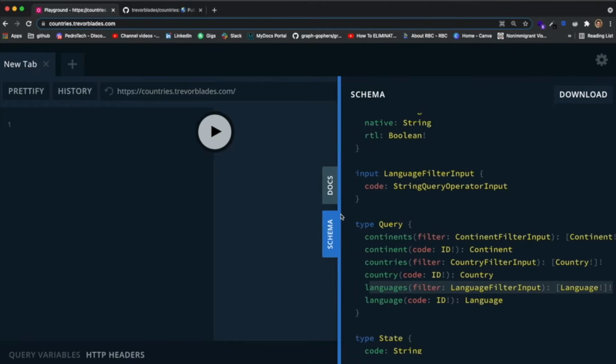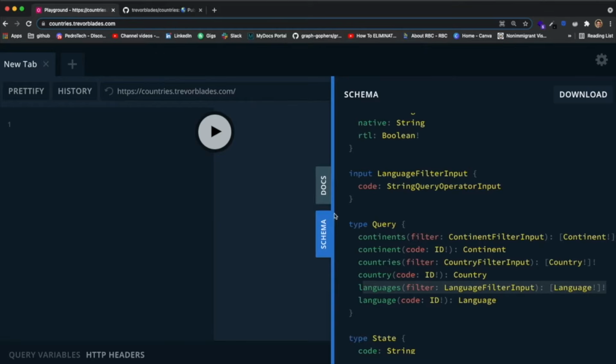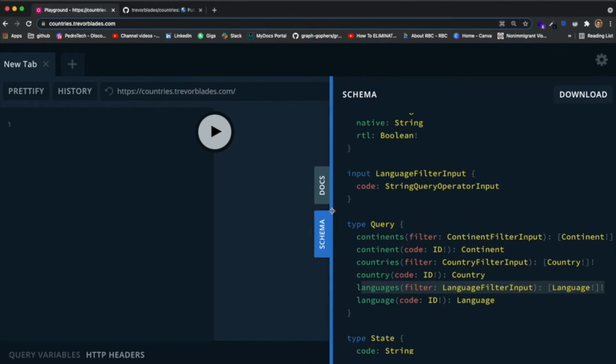Pause the video and do that. If you get stuck, don't worry. I'll be here to help you out. Just comment anything and I'll be able to answer. But I'll show you guys how to do this in a second. So if you paused or you didn't, it doesn't really matter. I'm going to explain how to actually do this and make a request to query the languages list.